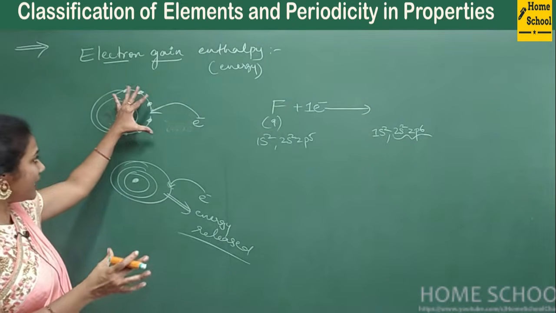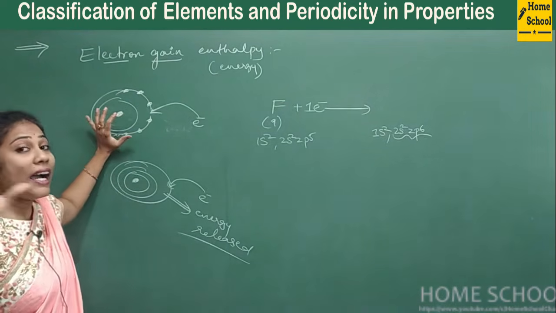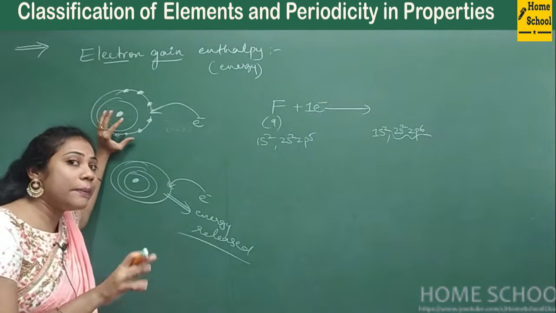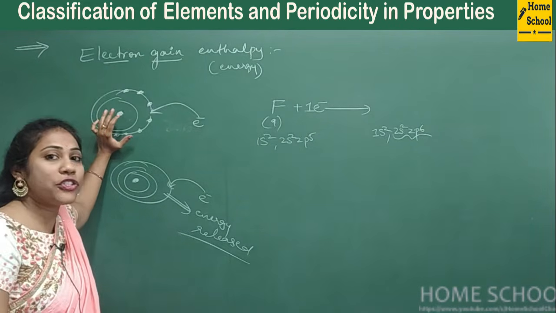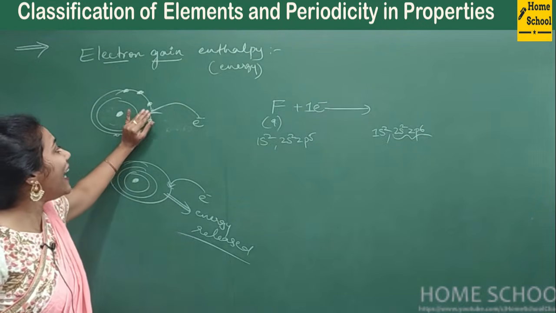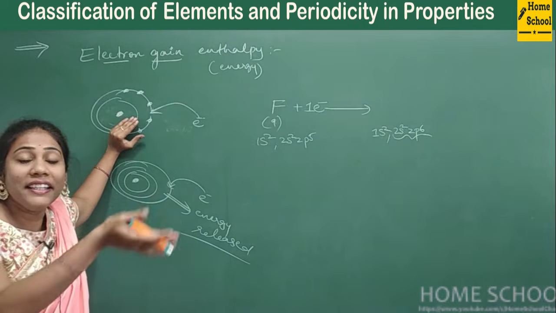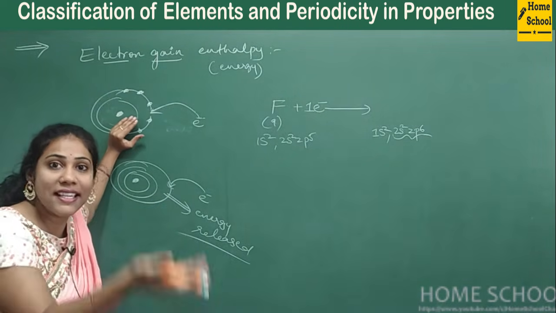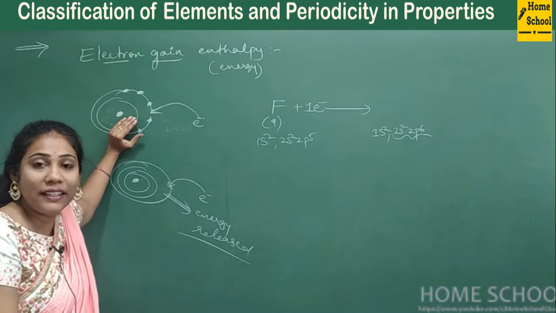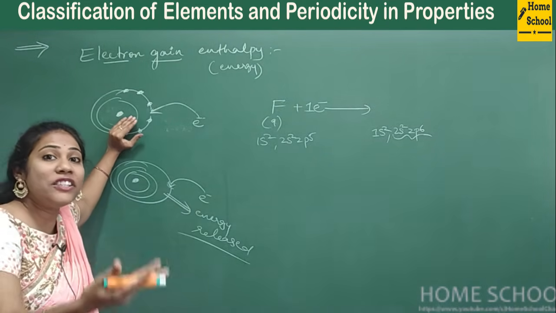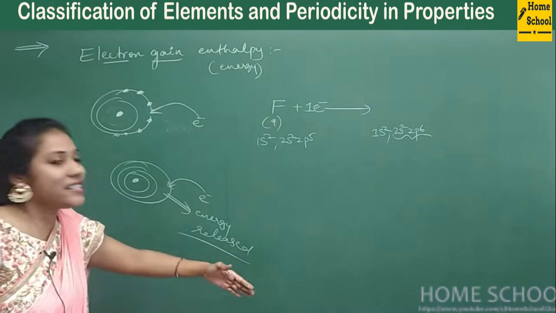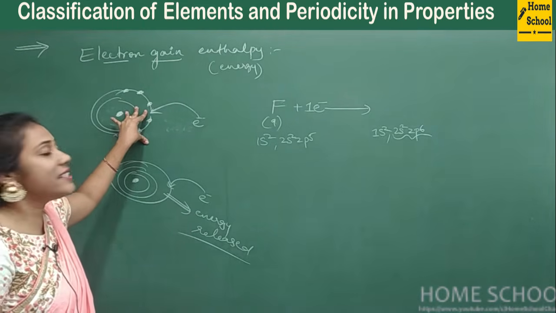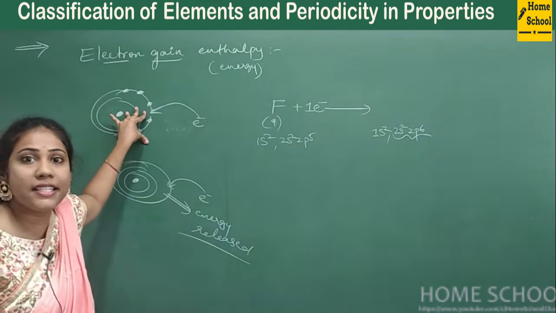Previously it was unstable. I told you, if something is unstable, that will always have more energy. So now you are adding an electron, and the atom's energy is becoming lesser and lesser to become stable, right? So where is that extra energy going? It is getting released. Previously its energy was very high, it was unstable.